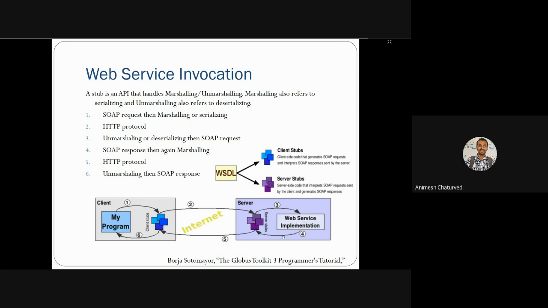Then the whole thing is created again as a server stub, marshaled, and passed over the HTTP protocol on the internet, and it reaches the client. The client stub will unmarshal the SOAP response, and this gives the output to the program, and the client will know what response was given by the server.